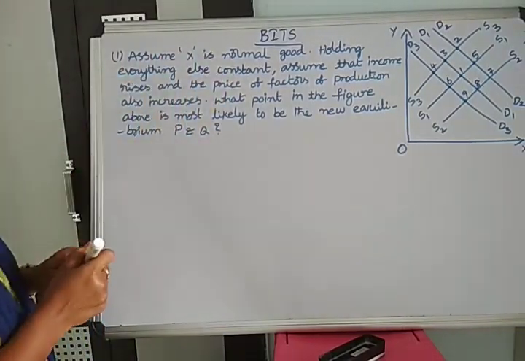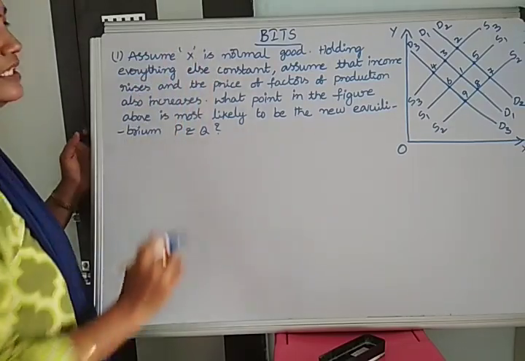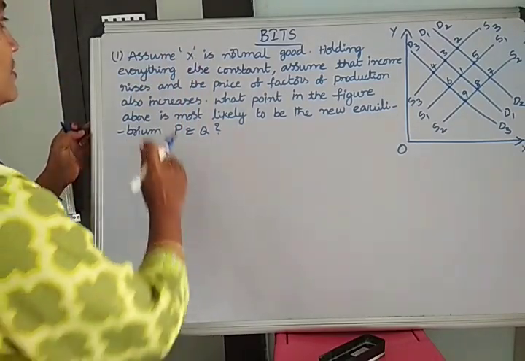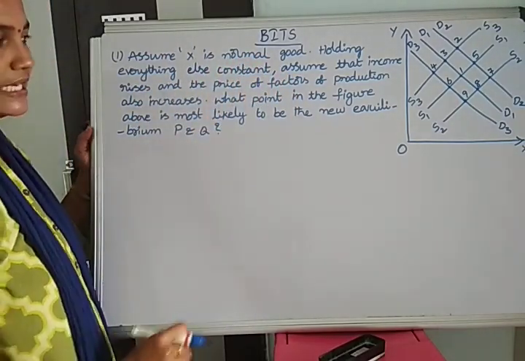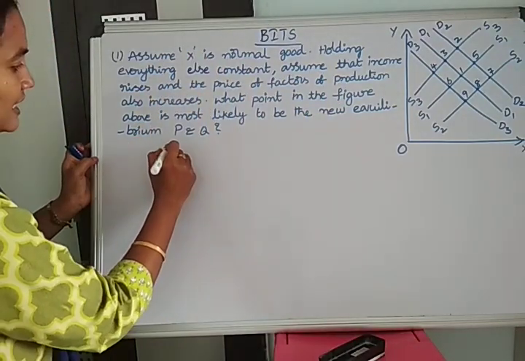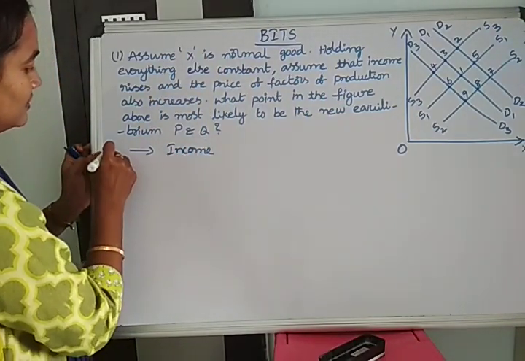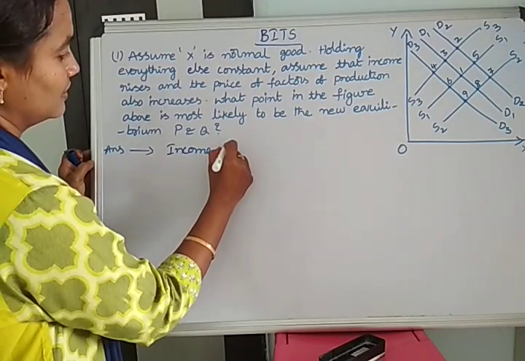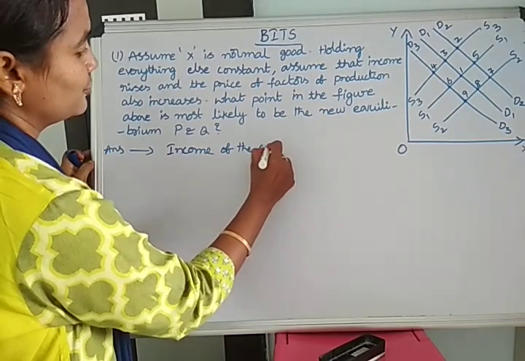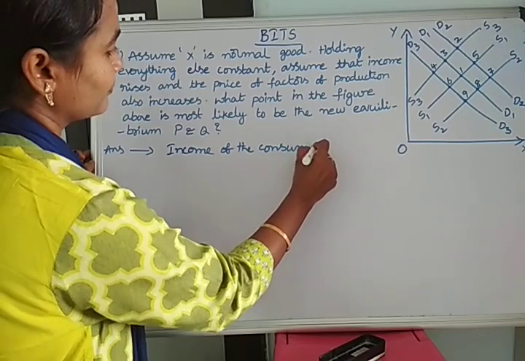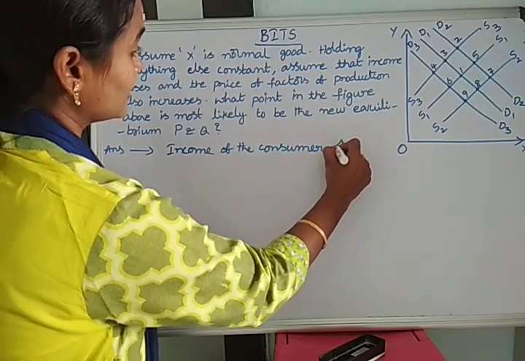So the first part of the question says assume that X is a normal good, everything else remaining constant, and the income of the consumer increases.